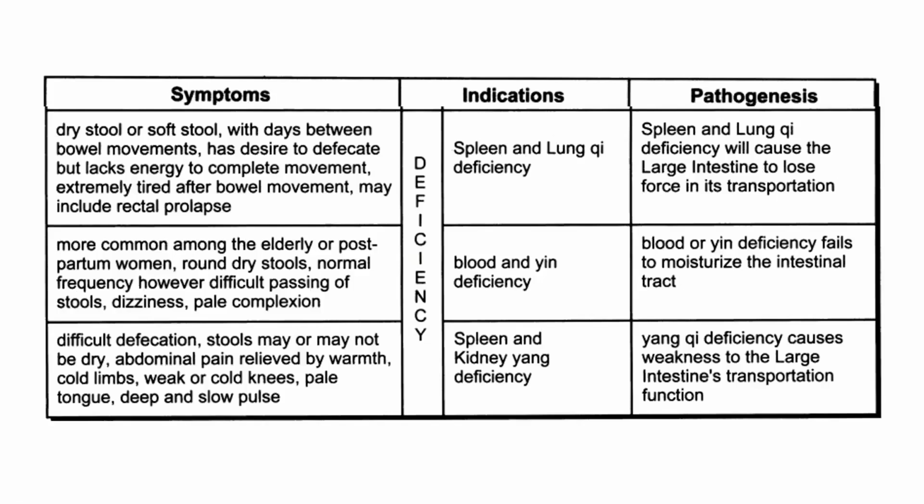For the symptoms with dry stool or soft stool with days between bowel movements, has desire to defecate but lacks energy to complete the movement. Extremely tired after bowel movement, may include rectal prolapse. This indicates a deficiency condition of spleen and lung Qi deficiency. For the pathogenesis, spleen and lung Qi deficiency will cause the large intestine to lose force in its transportation.